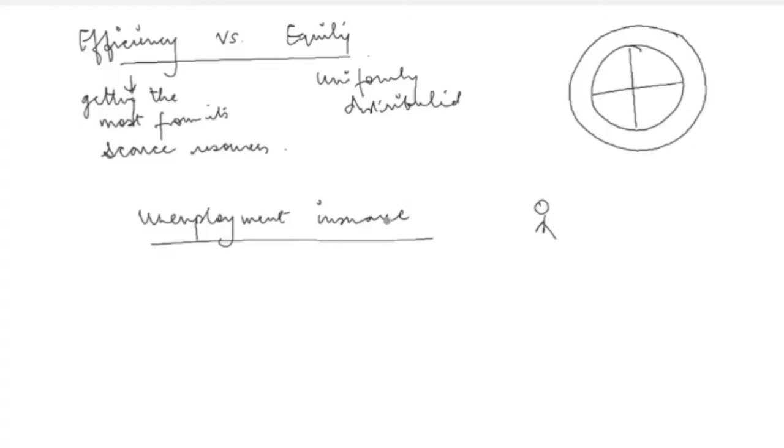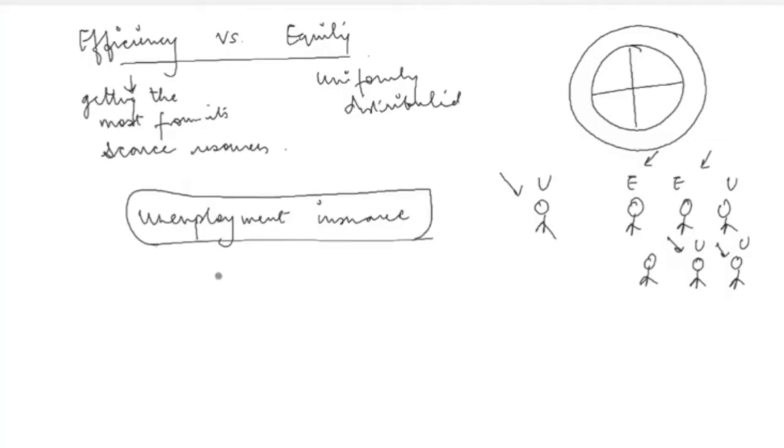Now ये एक पॉलिसी है जो इक्विटी एस्पेक्ट को टैकल कर रही है. इसलिए टैकल कर रही है बिकॉज द पॉलिसी मेकर्स इन दिस इकोनॉमी वांट कि जितने भी इंडिविजुअल्स हैं इस इकोनॉमी में, दे आर एबल टू एक्सेस equal amount of goods and services. So जो लोग employed हैं, they are definitely getting some income from the companies that they are employed in, and people who are unemployed are getting some income from the government. So there is no distinction between the ones who are unemployed and the ones who are employed by introducing this policy. अगर government कुछ इस तरीके की policy introduce करते हैं, then the difference between these two categories of people will reduce.